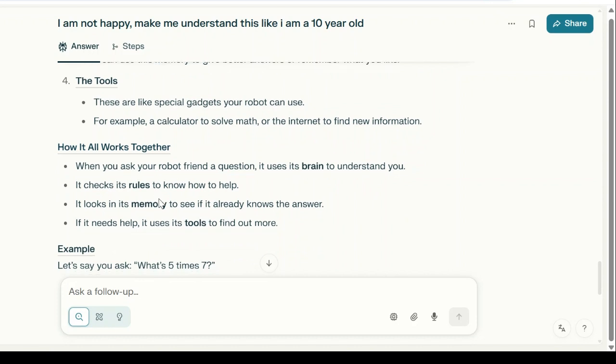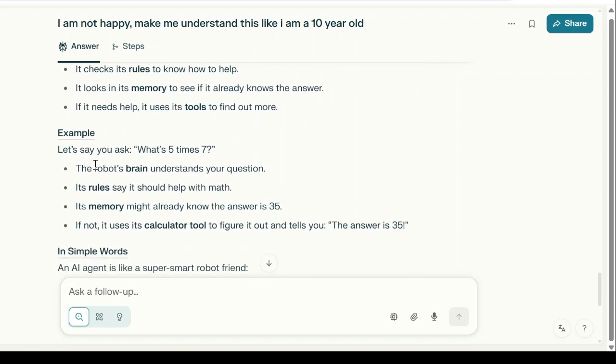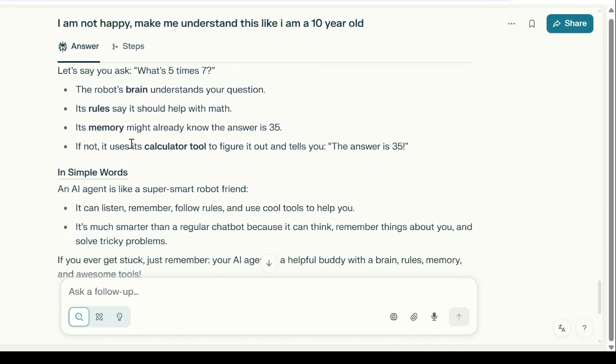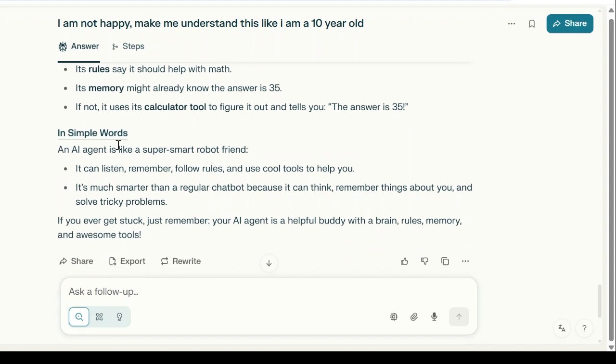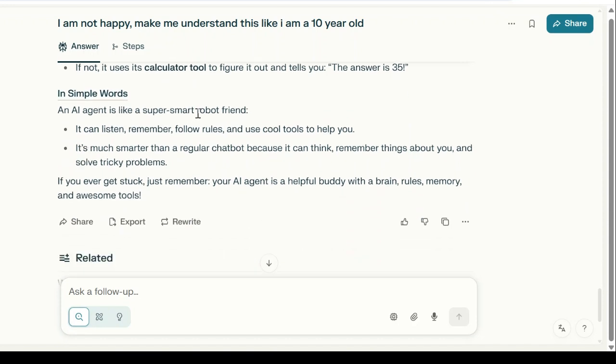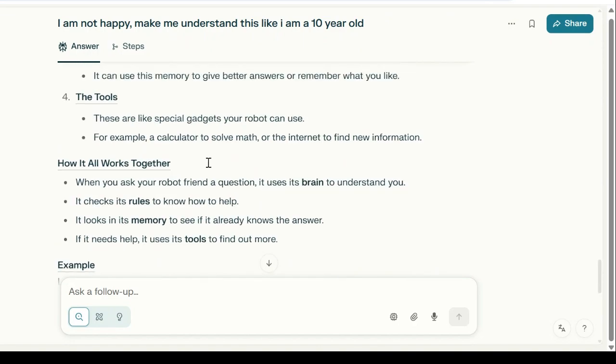And when all of it is put together, here's an example. What's 5 times 7? The robot's brain understands your question. The rules say it should help you with math. In memory, it will already know 35. If not, it will use the calculator tool and give you the answer 35. Okay. In simple words, an AI agent is like a smart robot friend. It can remember, it can listen to you, it can follow the rules, and it will also be like a chatbot, remembering and improving what you want. So this is basically an agent.